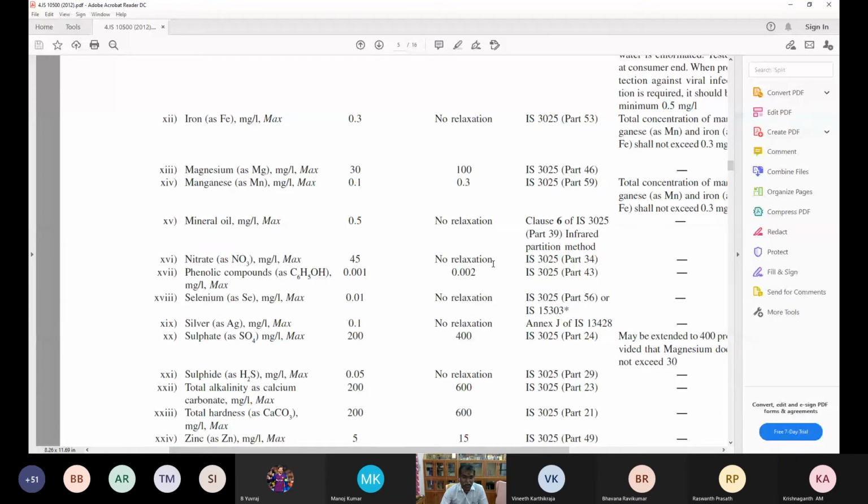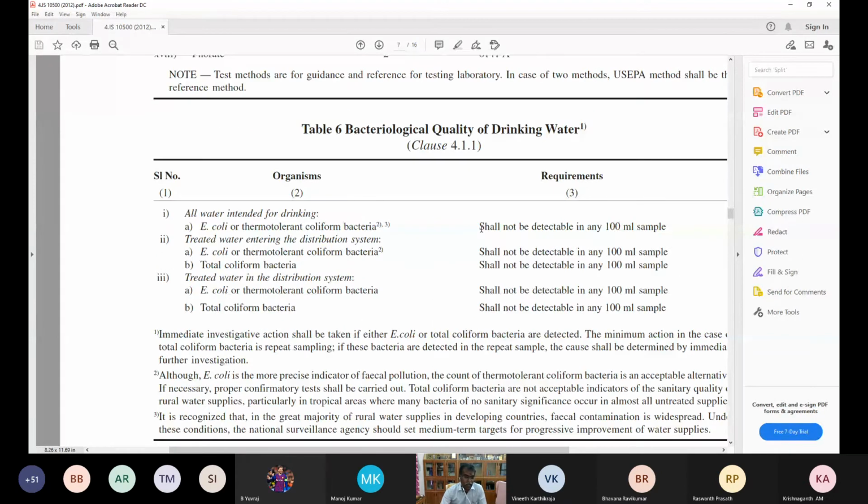Yes. And the last one is the bacterial quality of drinking water. That's what I told you. E. coli shall not be detectable in any 100 ml of the sample. Please make a note of it. In the 100 ml, you could not find any amount of E. coli. That's what I told you.